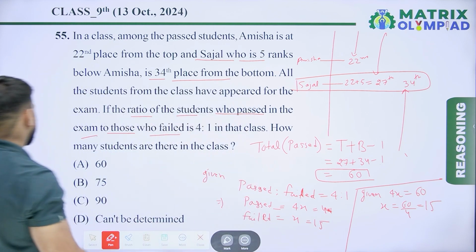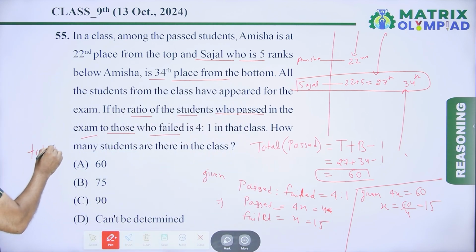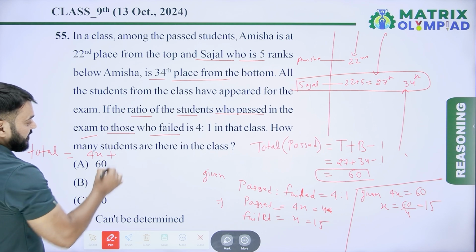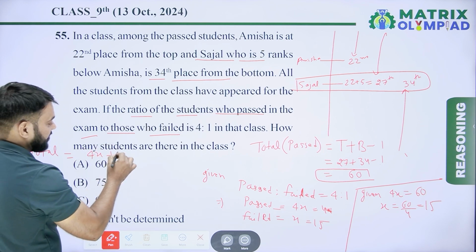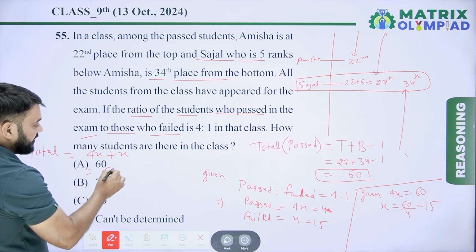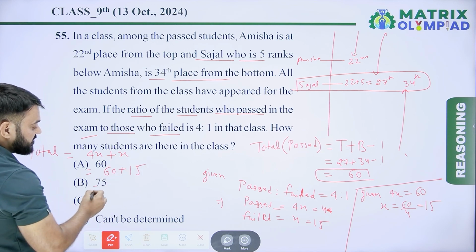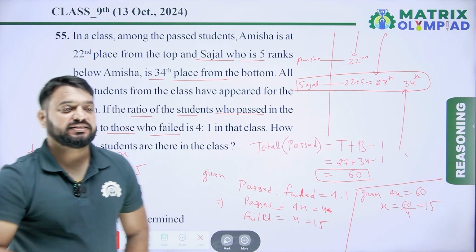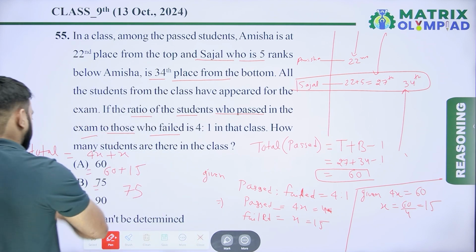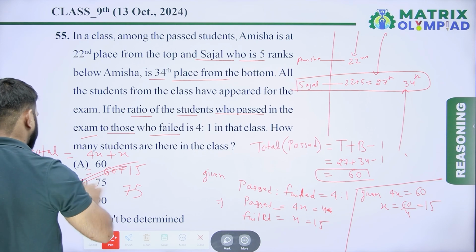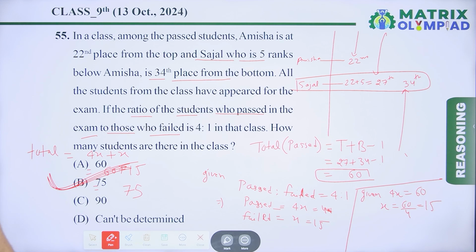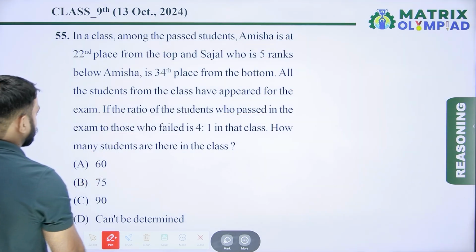So now the total number of students who appeared in the exam is equal to 4x, the number of students who passed the exam, plus x, the number of students who failed in the exam. So 4x means 60 plus x means 15. So 60 plus 15 means 75. So the number of students who appeared in the exam is 75. So here the total number of students in this class is 75. So here option B is the correct answer to this question. So now let's move on to the next question.